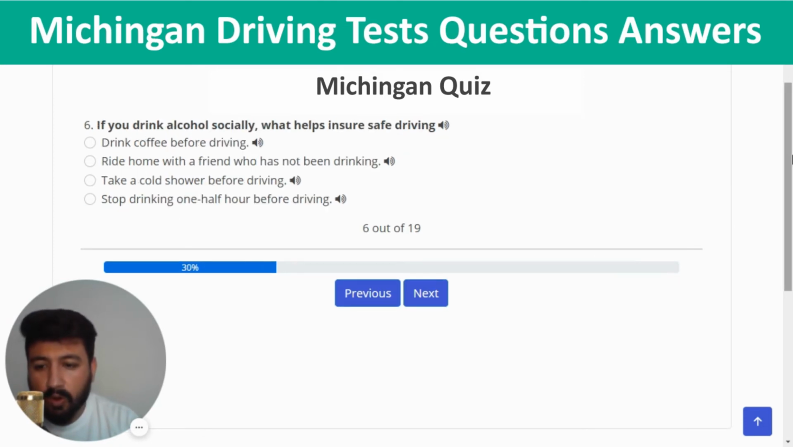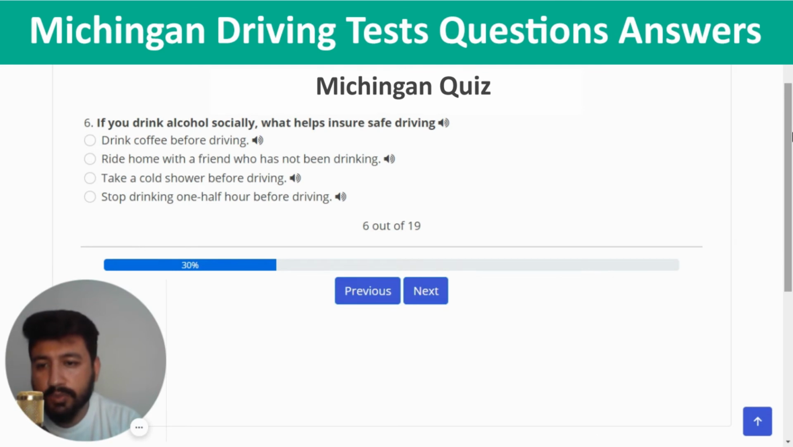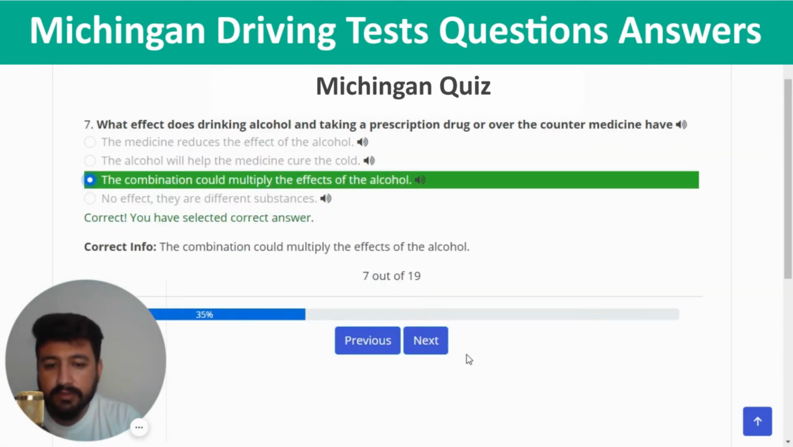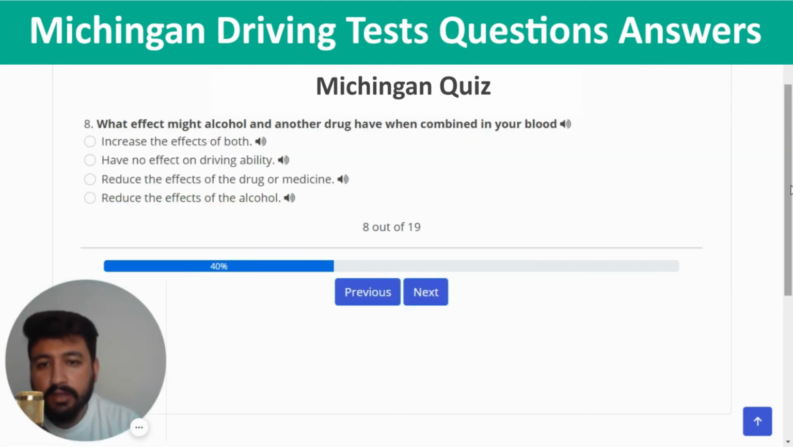The sixth question of quiz number 1 is if you drink alcohol socially, what helps ensure safe driving? So the right answer of this question is ride home with a friend who has not been drinking. So I'm going to click on the second option. This should be the right one. What effect does drinking alcohol and taking a prescription drug or over-the-counter medicine have? The right answer is the combination could multiply the effect of the alcohol. So I'm going to click on the third option. Next. What effect might alcohol and another drug have when combined in your blood? The right answer is increase the effects of both. So I'm going to click on the first option.